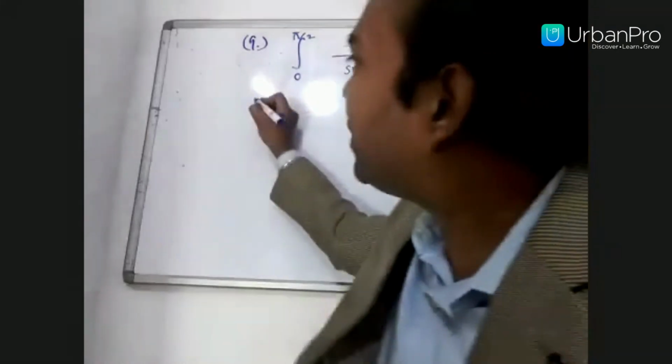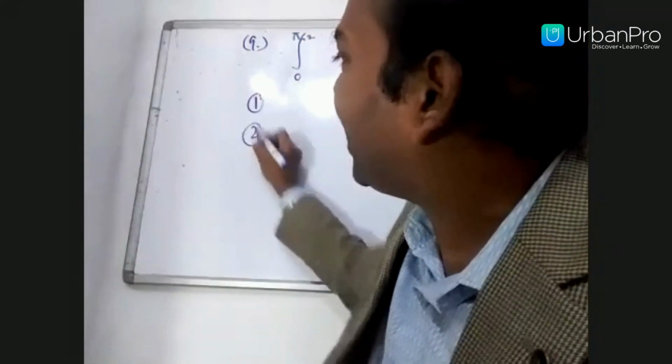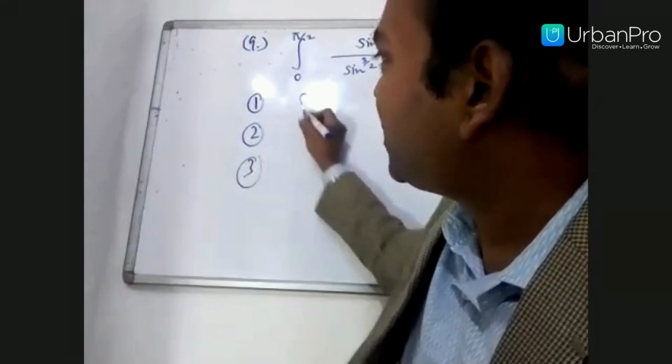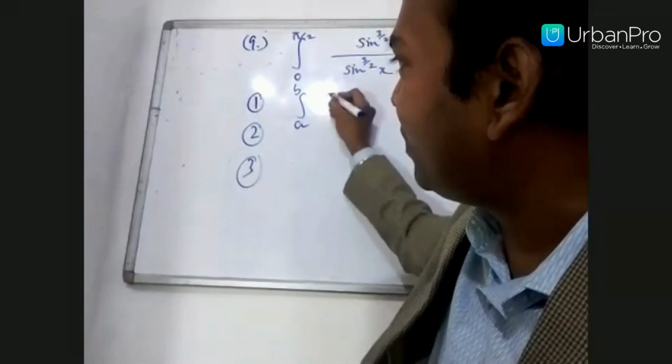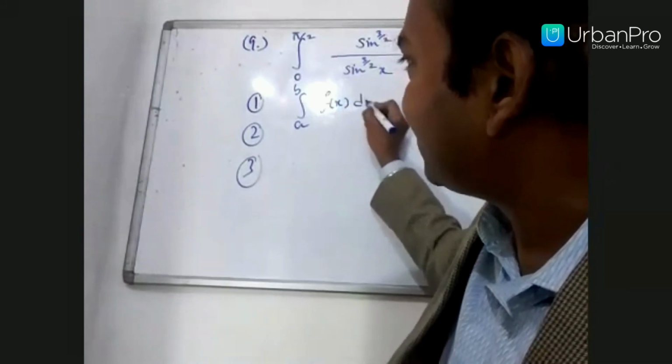There are three very important properties of integrals. First: integral from a to b, where the lower limit is a and the upper limit is b, of f of x dx.